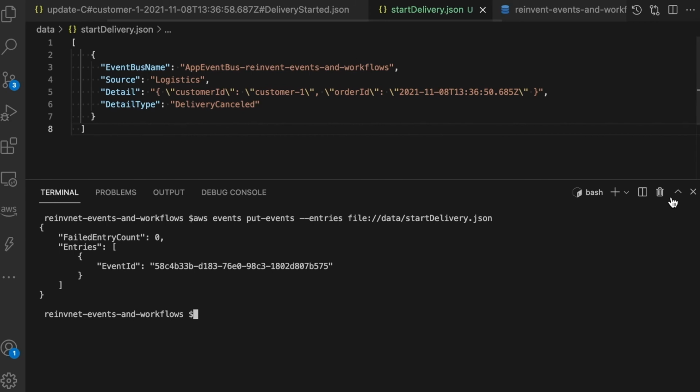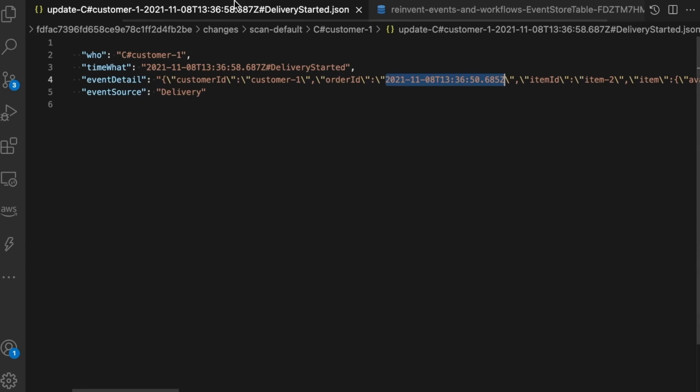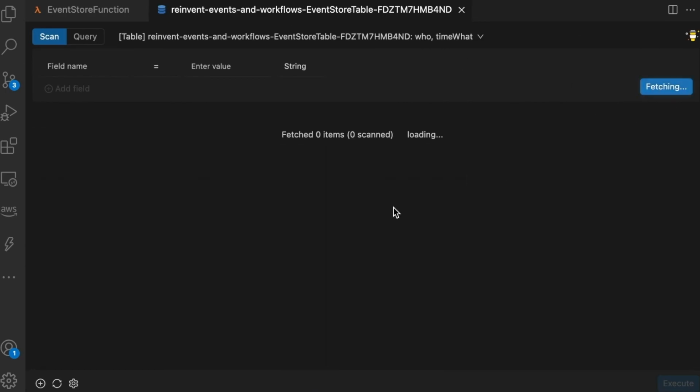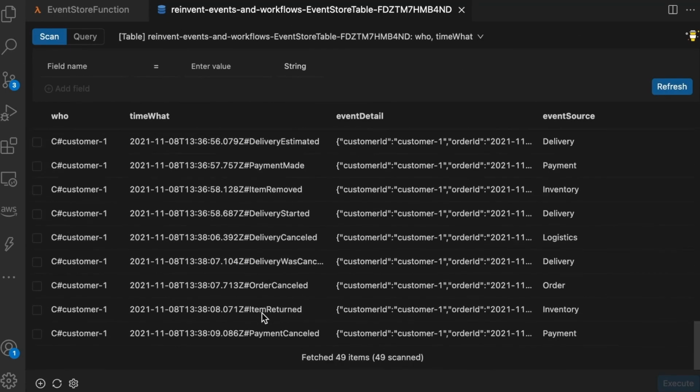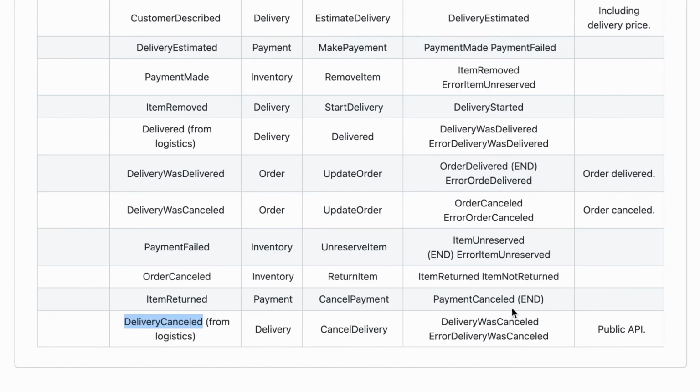So I will execute that and put the message again in the event bus, and then we can refresh. You can see that the delivery started, and the delivery got canceled. That's the event we sent. Then the order was canceled, the item was returned, and the payment was canceled. These are all compensatory actions that we have to do. This is very important when you're working with any application: you should not only handle the happy path.